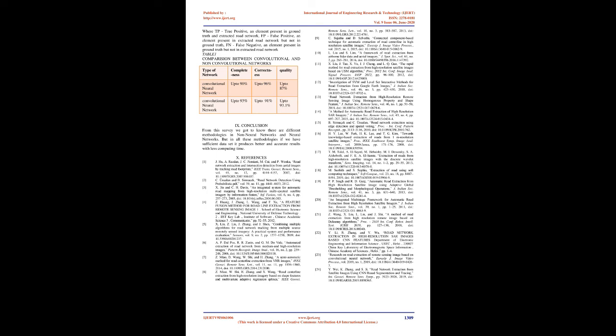Where TP, true positive, is an element present in ground truth and extracted road network; FP, false positive, is an element present in extracted road network but not in ground truth; FN, false negative, is an element present in ground truth but not in extracted road network.